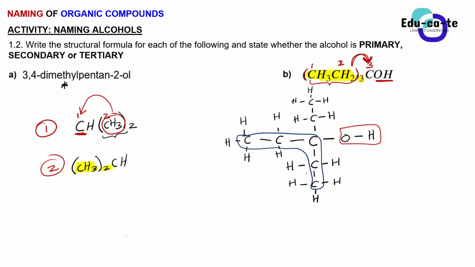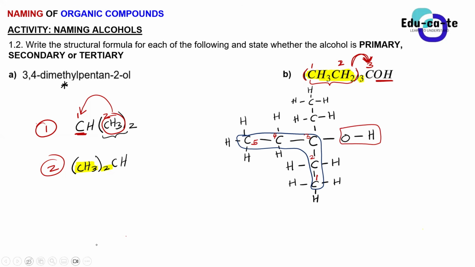It's still the same. You can number from downwards to left, or from left to right, then downwards. Still the same thing, because all of it will give us our functional group on carbon 3. So this is your carbon 1, carbon 2, carbon 3, carbon 4, and carbon 5.